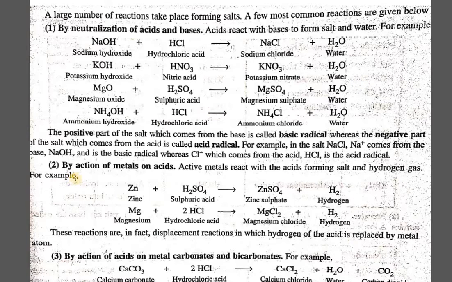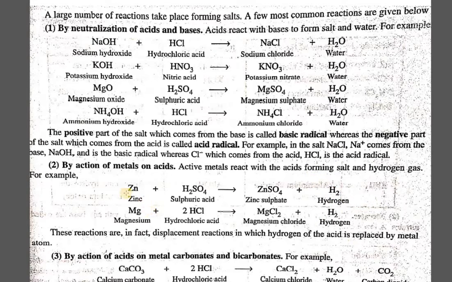In the second case, you can see a reaction between a metal and an acid. For the same, you can go through the video in which I have talked about the chemical properties of acids, where this has been dealt with along with its mechanism. You will find the active metals react with acids forming salt, and the common product here is hydrogen gas.